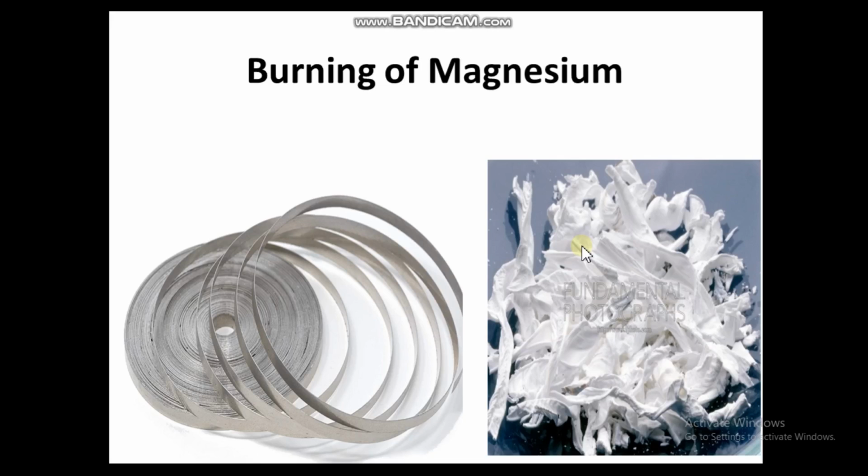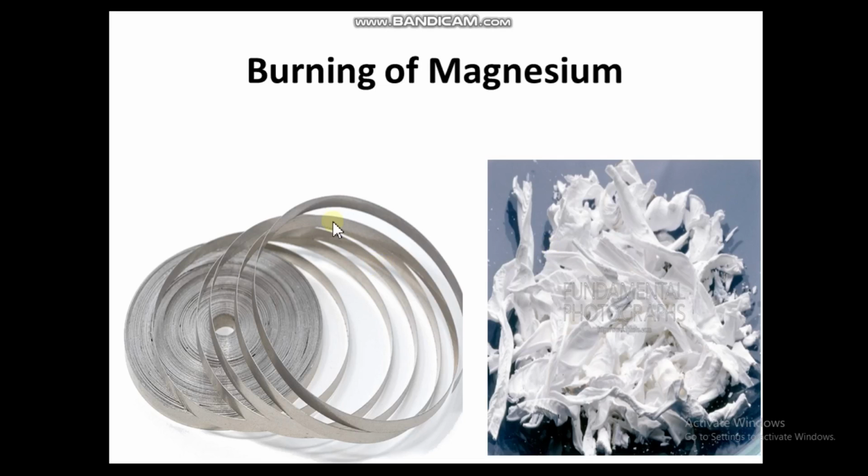So what happens when we burn something? When we burn this magnesium mainly, it changes to another form, and that form is the powdered form. So this is a change, a chemical change. In lower classes we learnt about chemical changes and physical changes. It's a chemical change because the substance which we have obtained cannot be reversed back to the previous form. As we know, if the substance which is changed cannot be brought back to the previous form, then it is a chemical change. So here a chemical change has taken place.